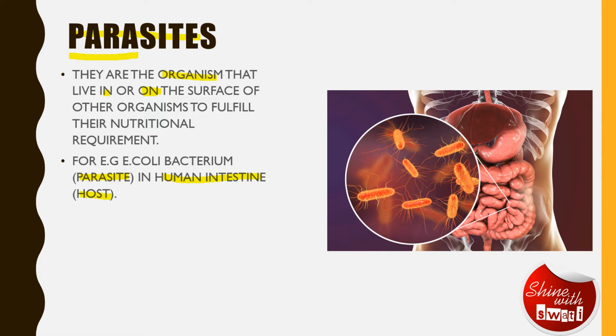So what is a host? An organism in which the parasite lives. It can be inside the body of the host, it can be on the body of the host. So what happens here is that this E. coli bacteria is present in our body, and it takes all the nutrition from our body. Now, we can call a parasite ecto or endo. What does that mean? If a parasite lives on the organism, it is called ectoparasite, and if inside the organism, it is called endoparasite.